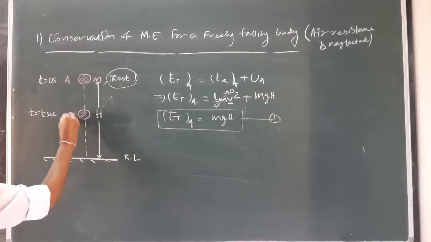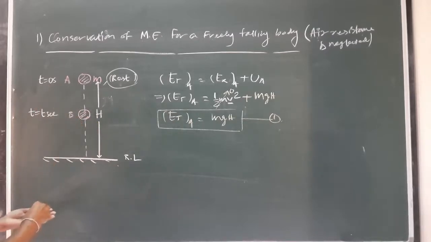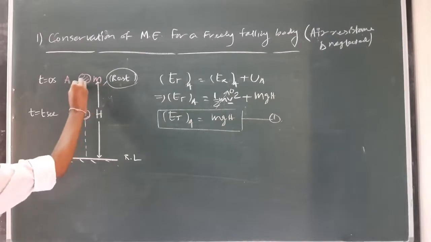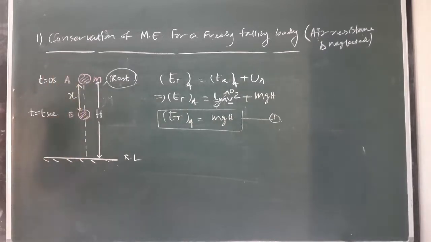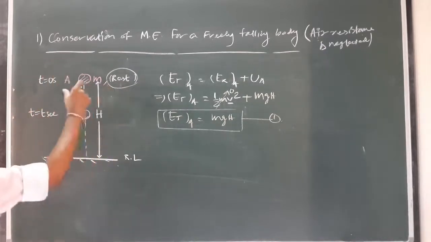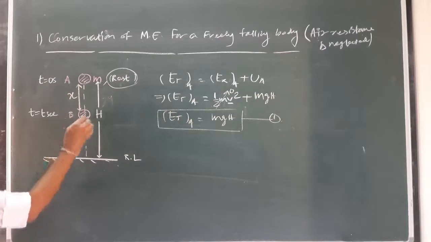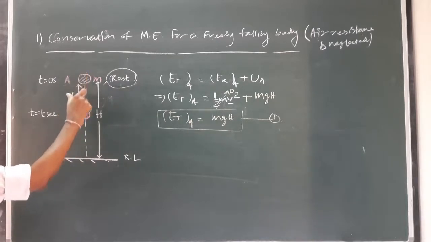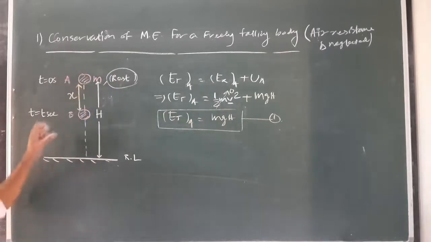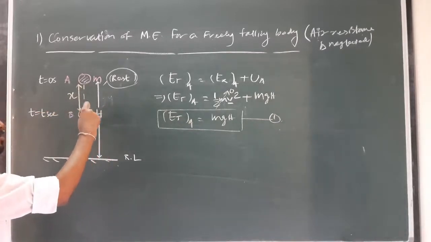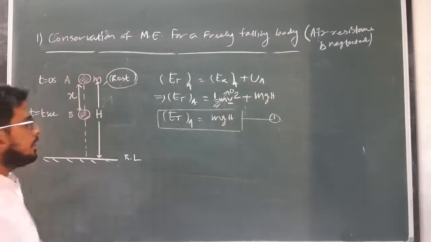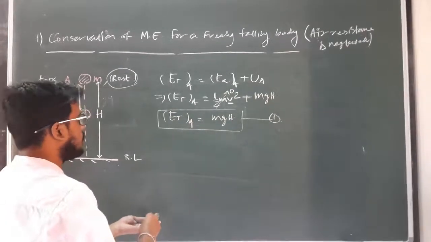Okay. And the distance covered by the body from point A to B, let it be x. Clear? So at a further instant we observe that the body is at point B after covering a distance x from A. So now we have to verify the value of total mechanical energy stored by the body at point B. As we know, we can write the E total